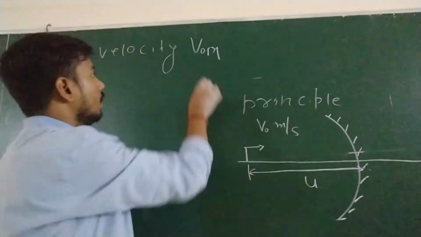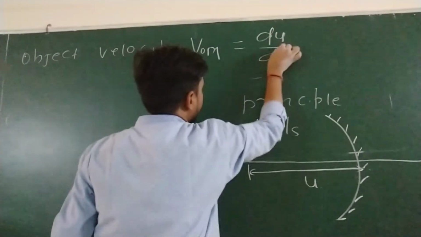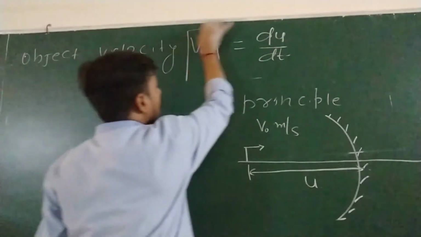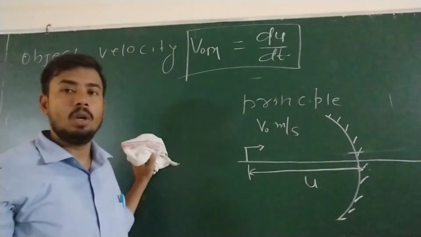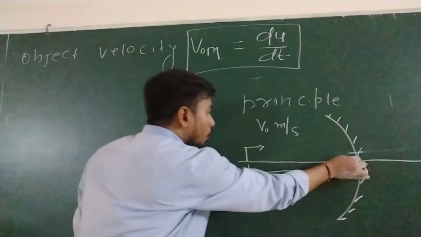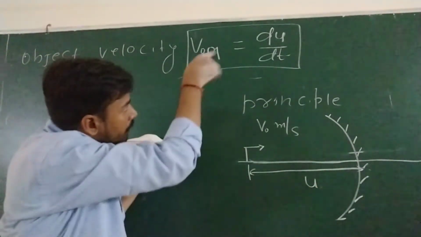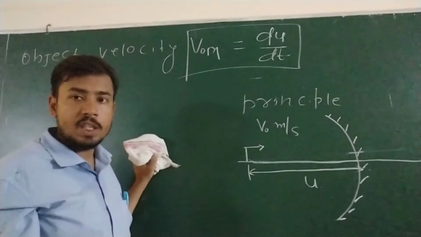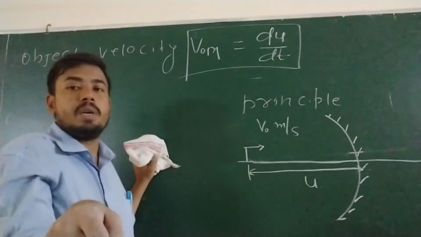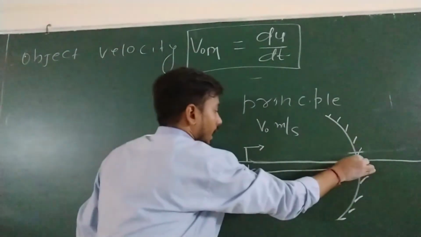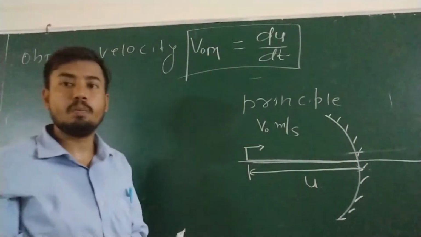Because of that I wrote here with respect to mirror. And this is du by dt, because we know that differentiation of position vector gives you velocity. So what is the position vector of object? U. So its differentiation will give you velocity of object. This u is calculated with respect to mirror, so image will also be with respect to mirror.